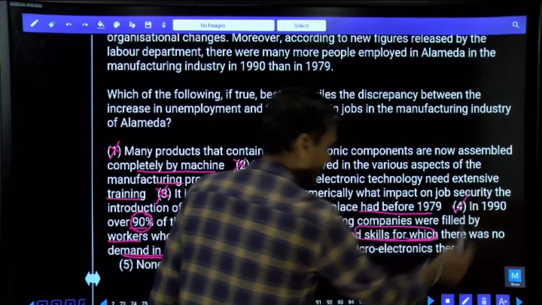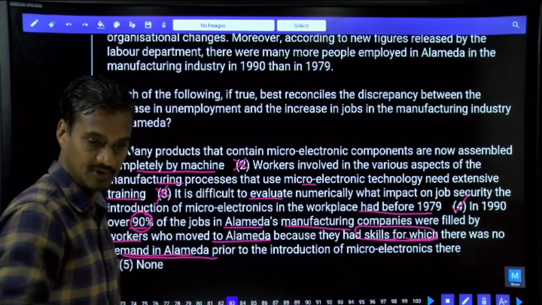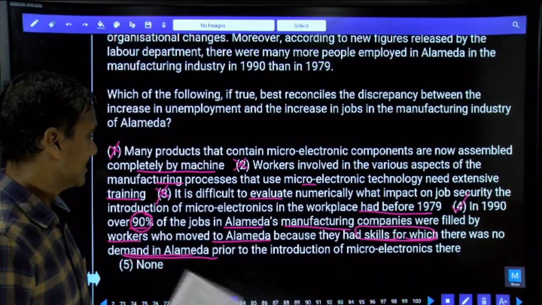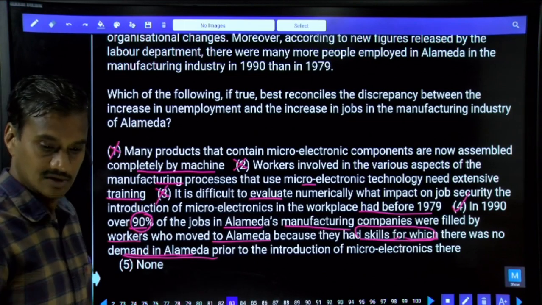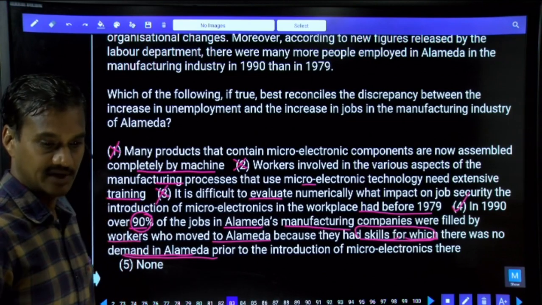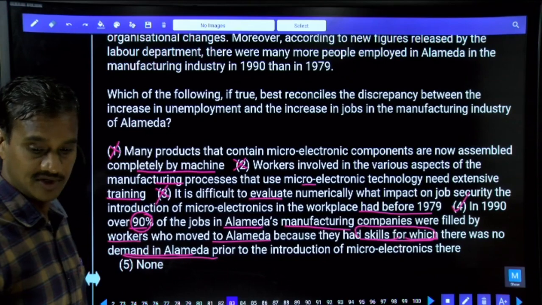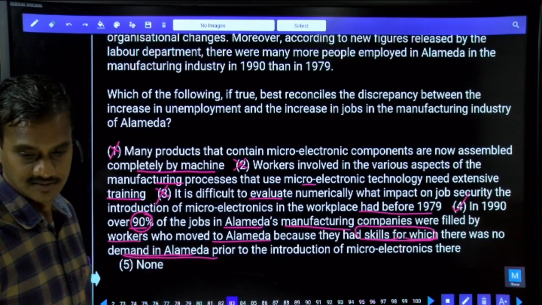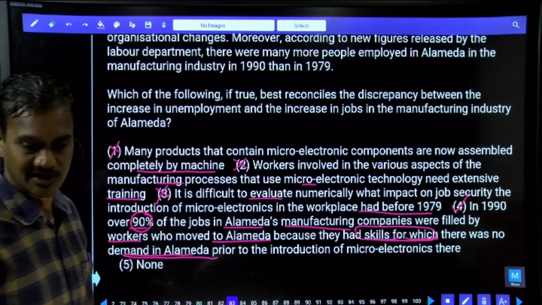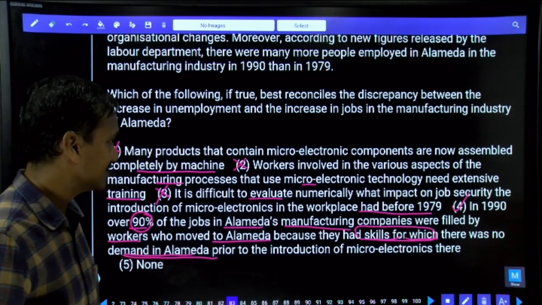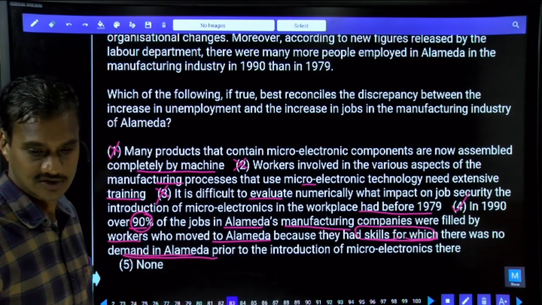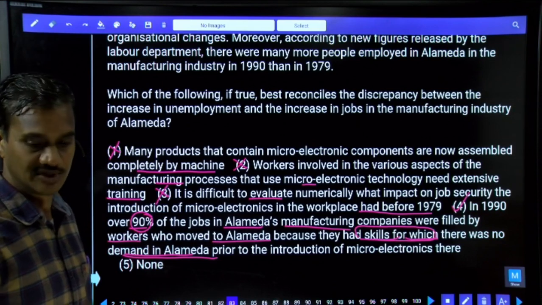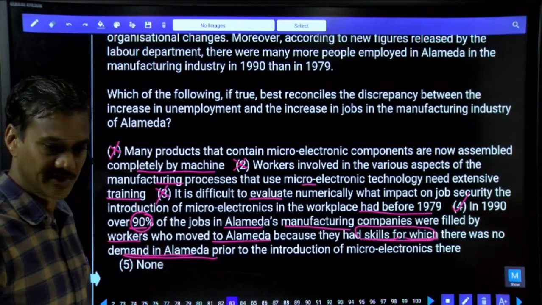Now here people were recruited. More and more people were recruited in 1990. Hence, more recruitment was there. At the same time, which type of people were recruited? Only those people who are having good experience. Hence, having experience, you will get the job. And if you do not have any experience, you are not going to get the job. That means jobs were increased and unemployment is decreasing.